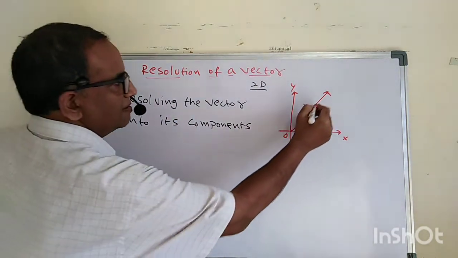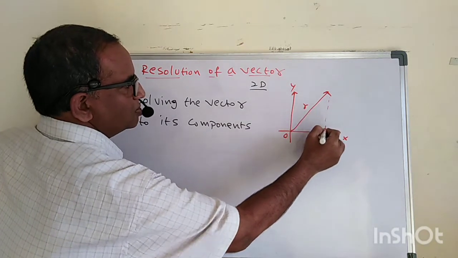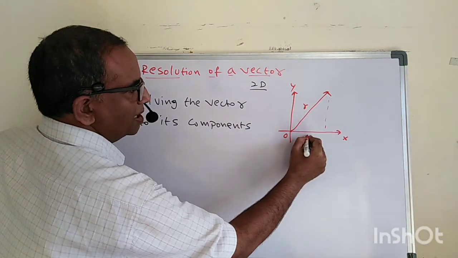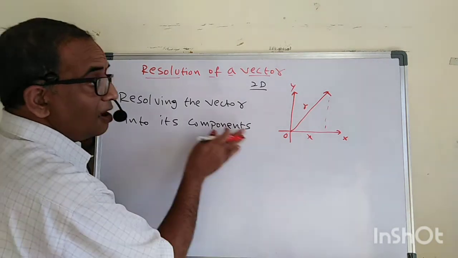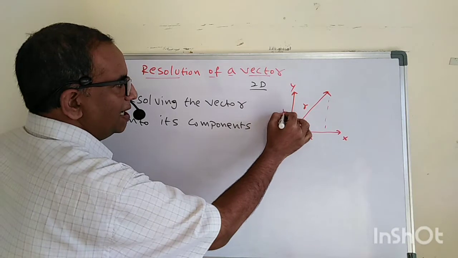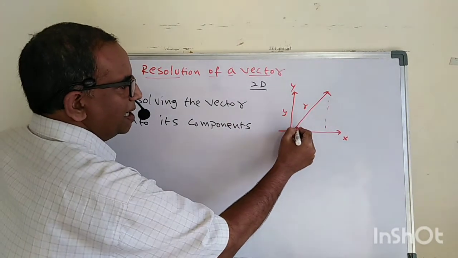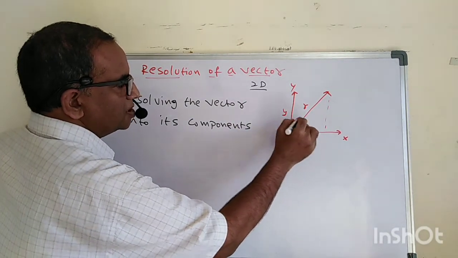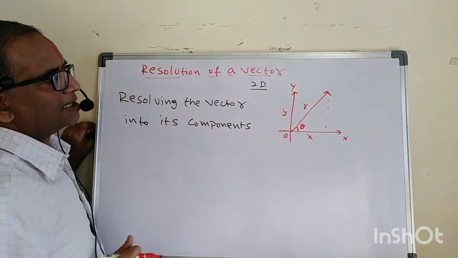Let us say, for this vector, the magnitude along the x-axis is x, and its magnitude along the y-axis is y. Let us say it is making an angle theta with the x-axis.